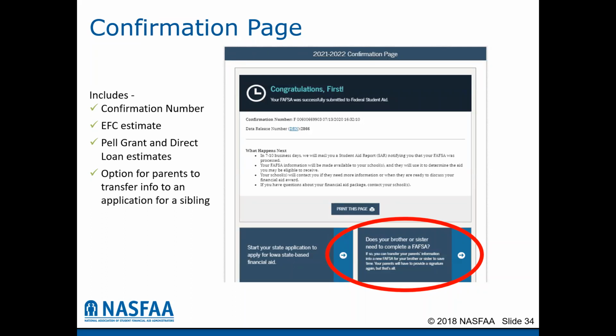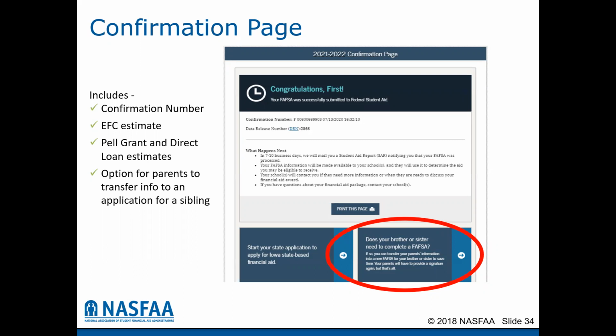It will also at this time give you an expected family contribution estimate so that you can see what it thinks your EFC will be. If that EFC determines that the student would be eligible for a federal Pell Grant, it will indicate that also here on the confirmation page. And it will also display the direct loan estimates that the student would be eligible for. All students, regardless of parents' income, are eligible for federal student loans. We don't want students to take out loans that they do not need, but every student will be offered, in most cases, a federal direct student loan to help pay for their college expenses.